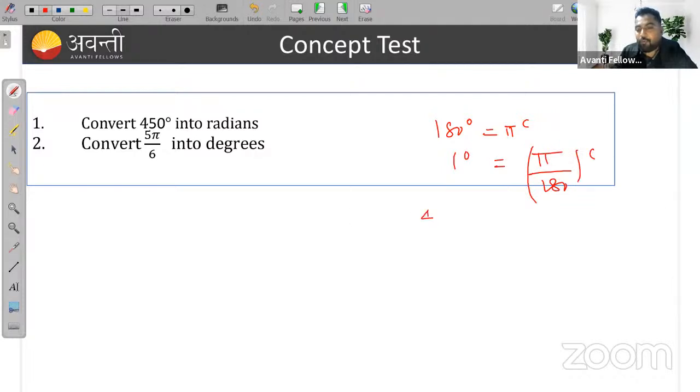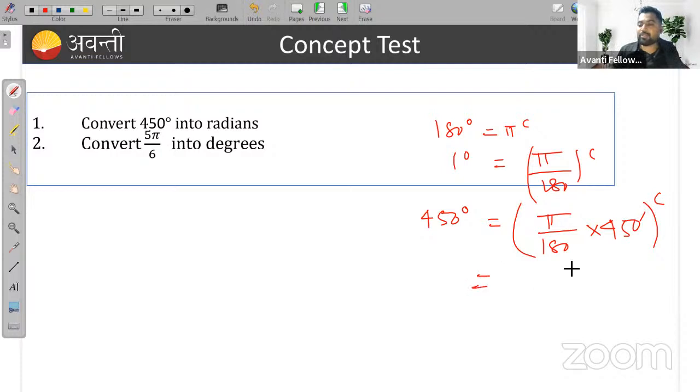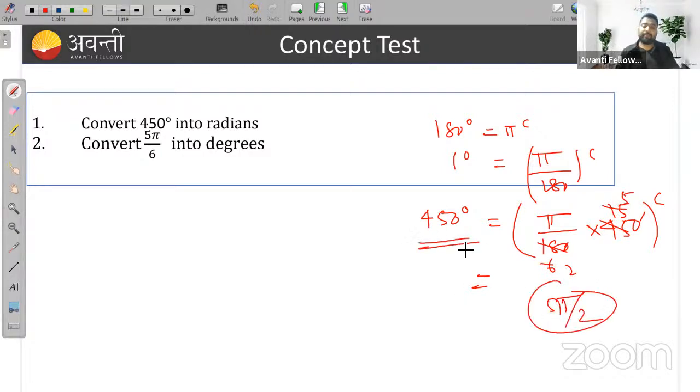So 450 degree will be pi upon 180 into 450. Calculate it, whatever comes is your radian. If we cancel, 3 cancels to 6, this becomes 15, then 2, further 5. So 5 pi by 2. 450 degree is 5 pi by 2 radian.